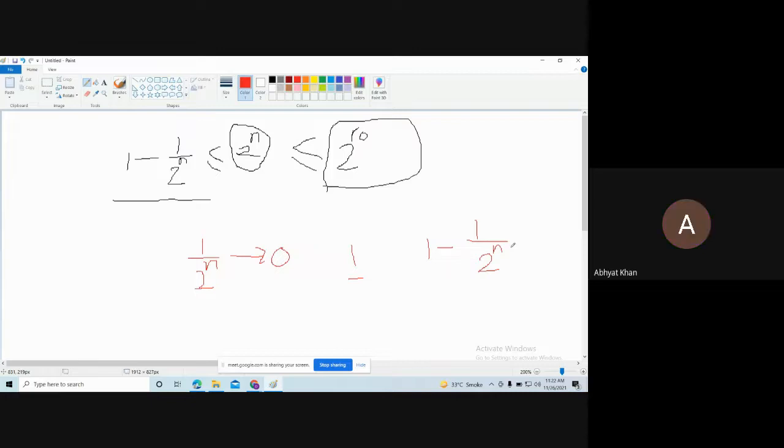1 is bigger than 1 minus 1 upon 2 to the power n. Why? Because here we are having something positive and we are subtracting some positive number from 1. So this number is always less than 1. So I can say that this is less than or equal to 1.